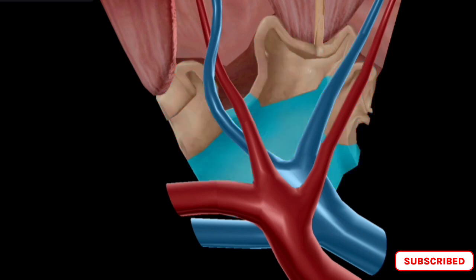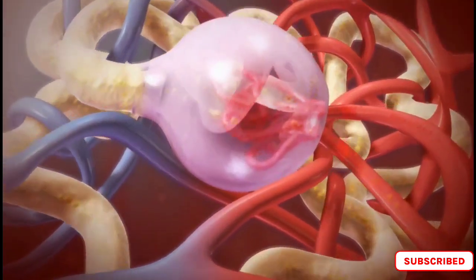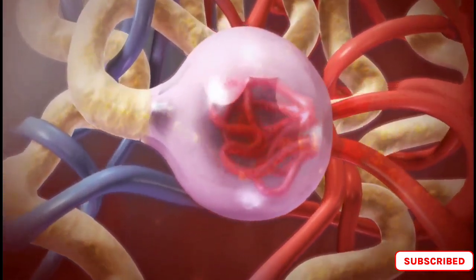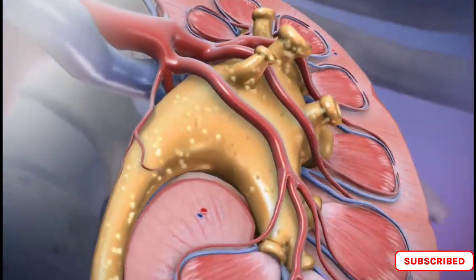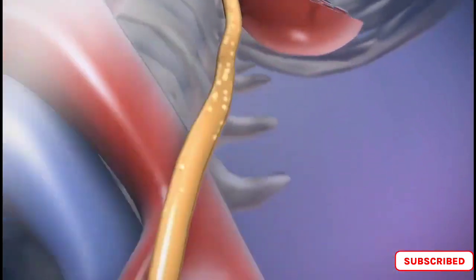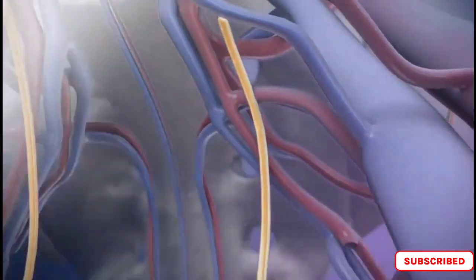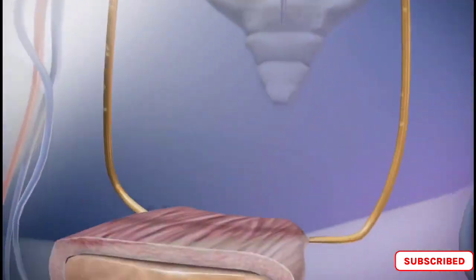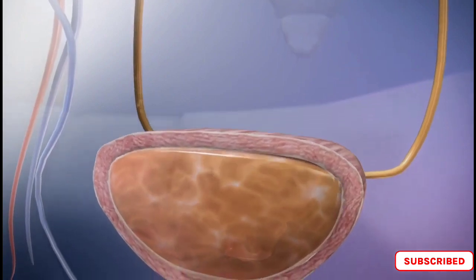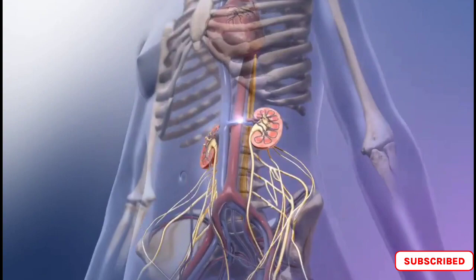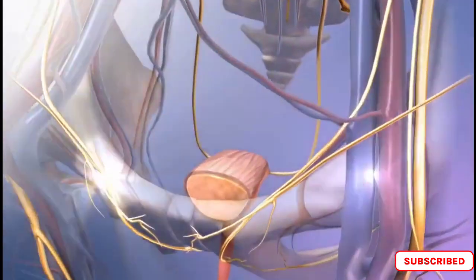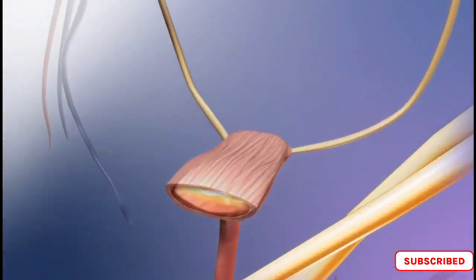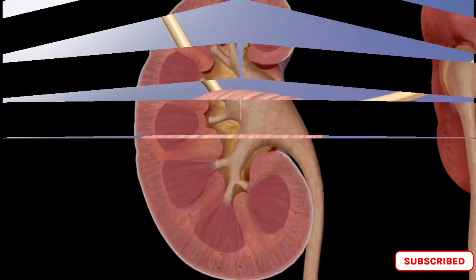Micturition, also known as urination, is the process of voiding urine from the body. It is controlled by the urinary bladder, which stores urine until it is ready to be expelled. As the bladder fills with urine, it stretches, and sensory receptors in the bladder wall send signals to the spinal cord. The spinal cord then sends signals to the detrusor muscle, which contracts and causes the bladder to empty. The urine then passes through the urethra and is expelled from the body.